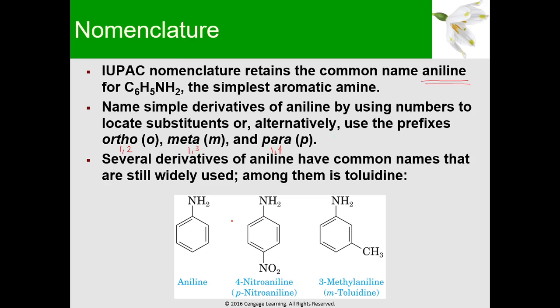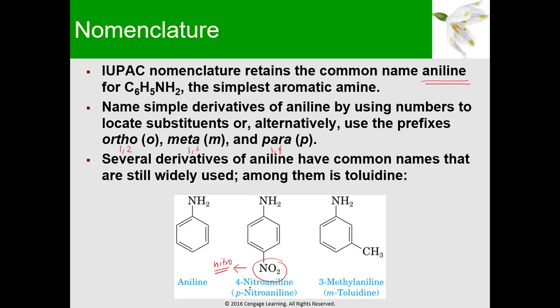So, let's give an example. So, this is your aniline. So, aniline yung special name nito. In the second example, we have an NO2 group. So, itong NO2 group natin, ang tawag natin dyan is a nitro. So, nitro. We have a nitro substituent, at ang parent name niya is aniline.